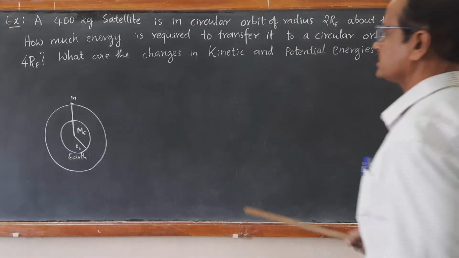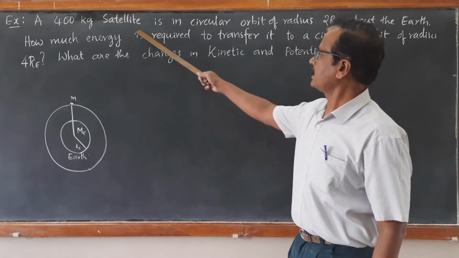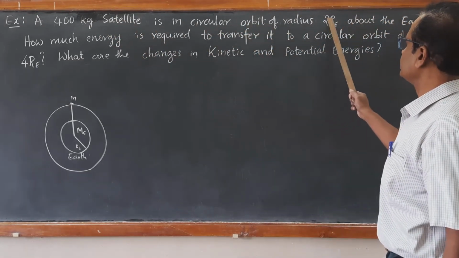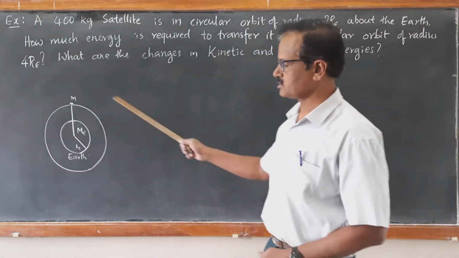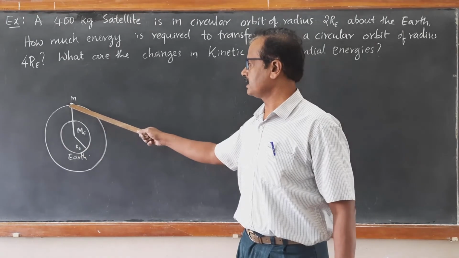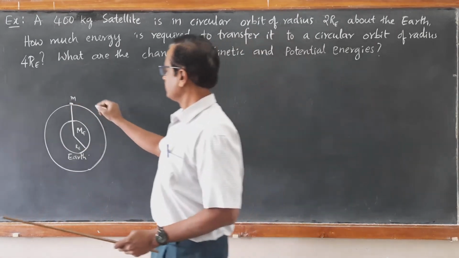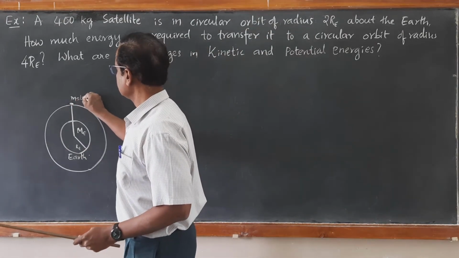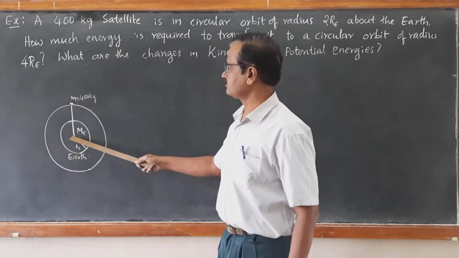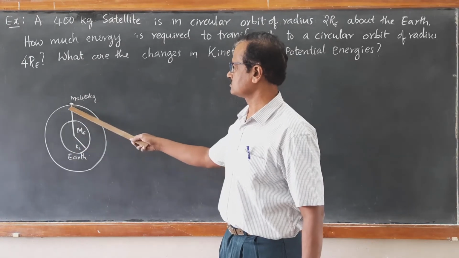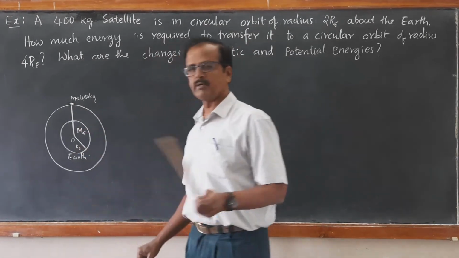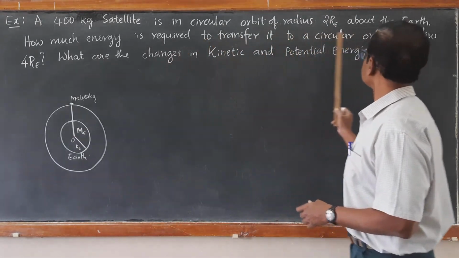Okay, now look at this problem. There is a satellite, a 400 kg satellite, in a circular orbit of radius 2 times RE. I have just drawn a small diagram. This is the Earth of radius RE, and there is a satellite of mass 400 kg, which is at an orbital radius of 2 times the radius of the Earth. So from here to the center of Earth, the orbital radius is 2RE.